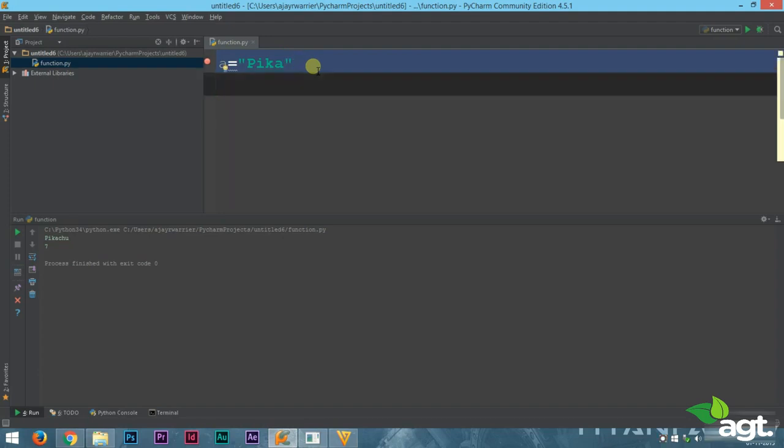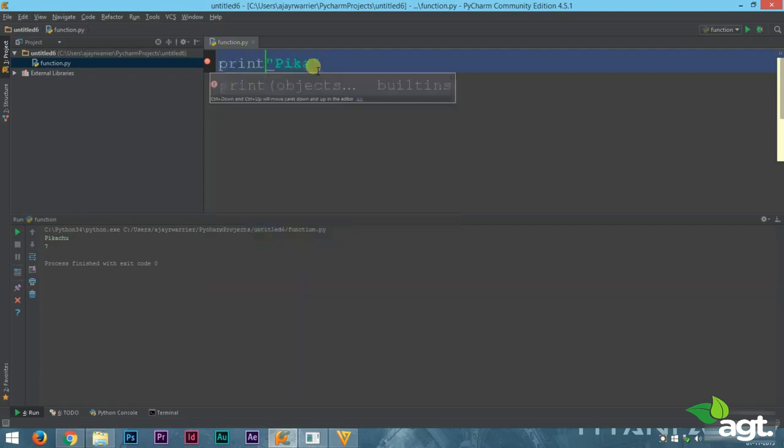Okay, have you ever wondered what would happen if we add 2 strings? For example, we print Pika plus Pika.